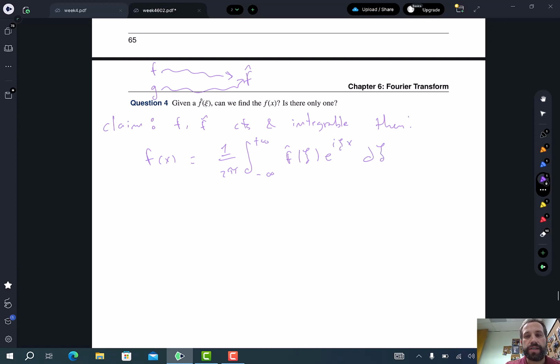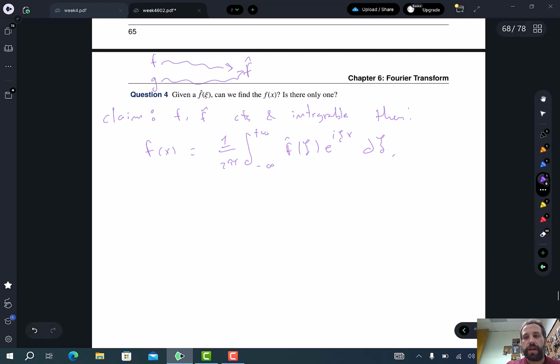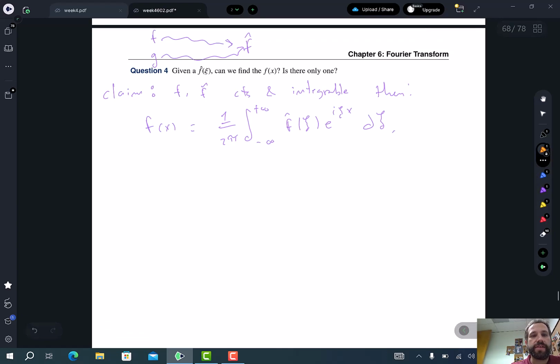Okay, so notice the difference here from the Fourier transform. First of all, here we have the 1 over 2 pi. We didn't have that in the Fourier transform. We're integrating with respect to c instead of x, so we're going to get out a function of x. And in the exponent, we don't have a minus sign; we have a positive sign. I'm basically just going to explain why this is true. We're just going to do a computation.